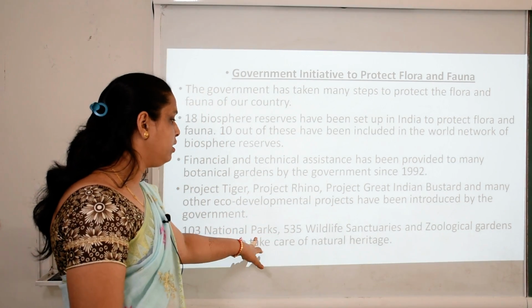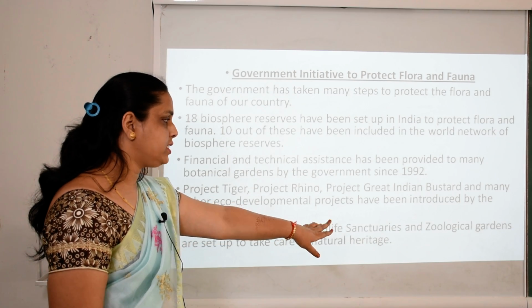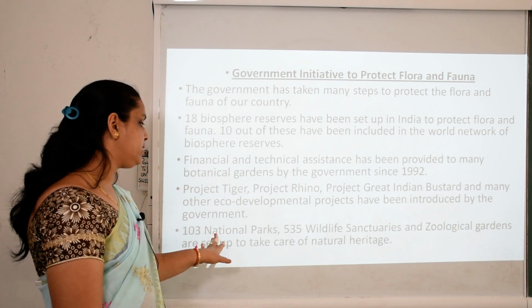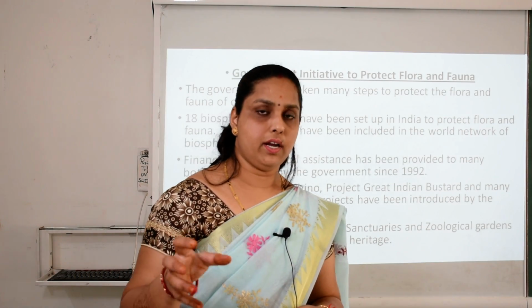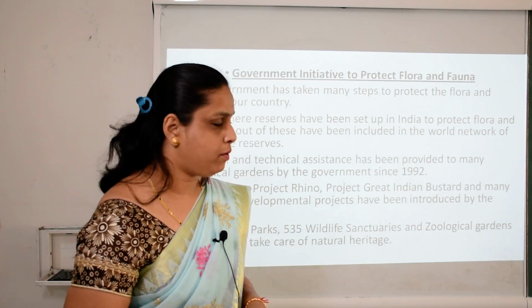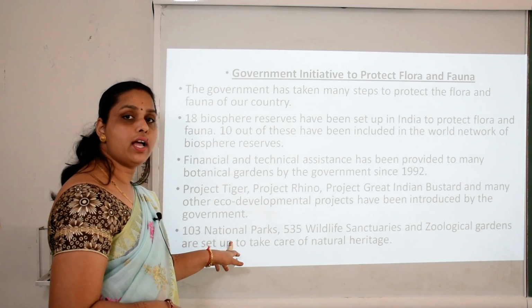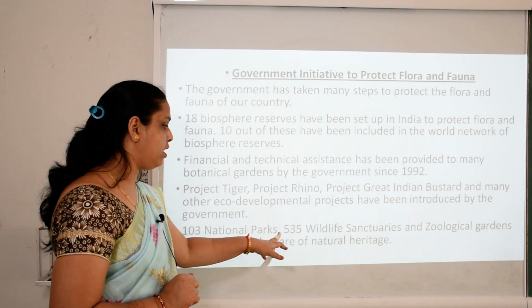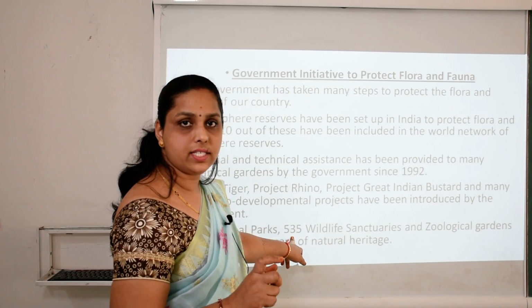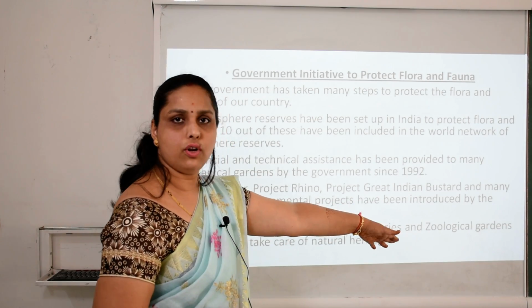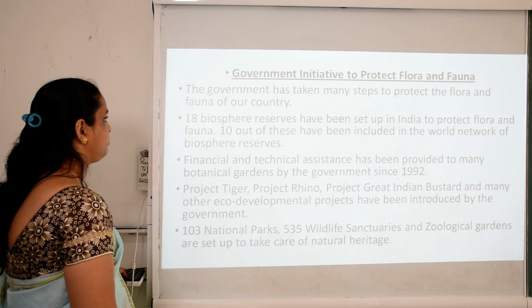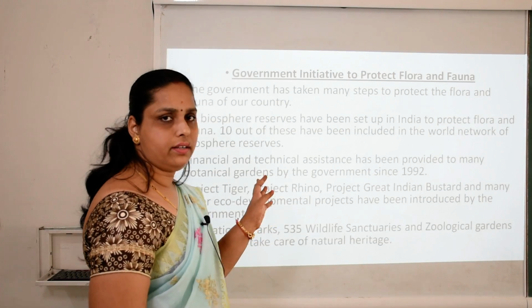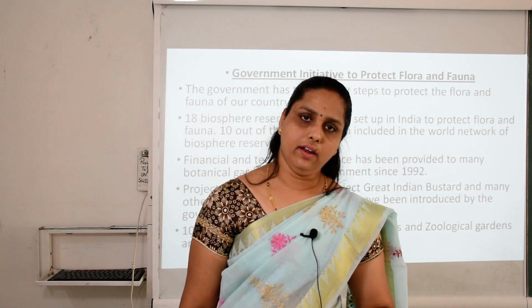103 national parks, 535 wildlife sanctuaries and zoological gardens have been set up to take care of our natural heritage. These are big advances given by the government. 103 national parks are there in India, 535 wildlife sanctuaries are there, and zoological gardens are there. So these are the different steps taken by our government.